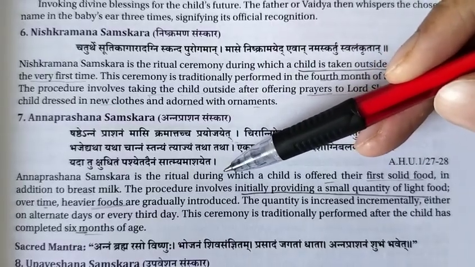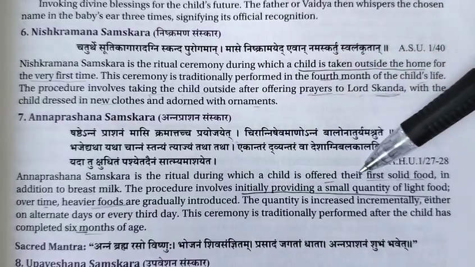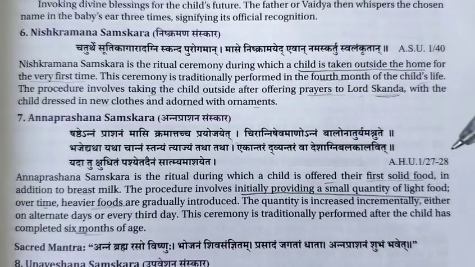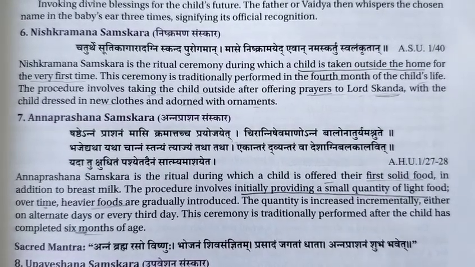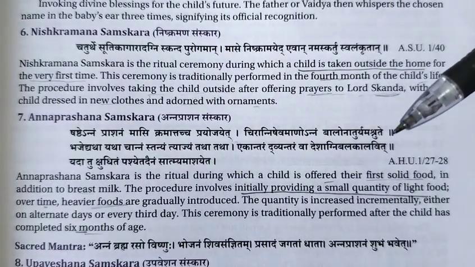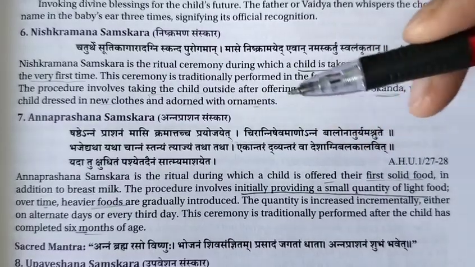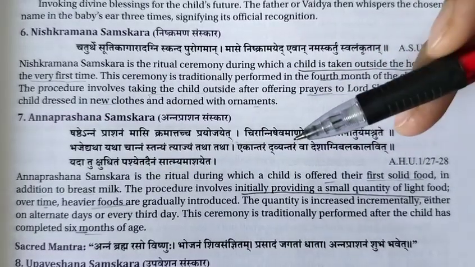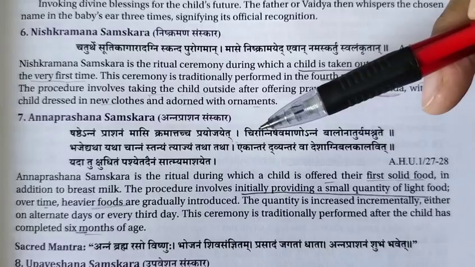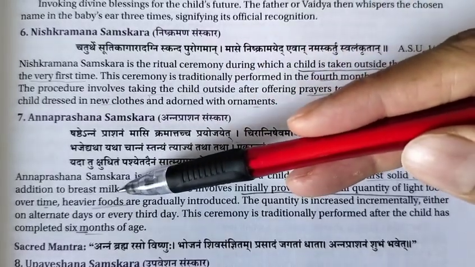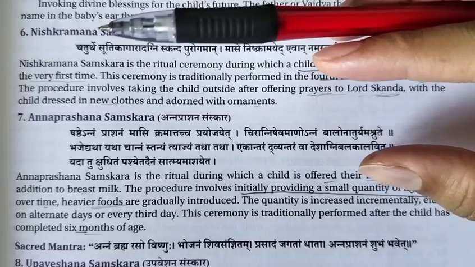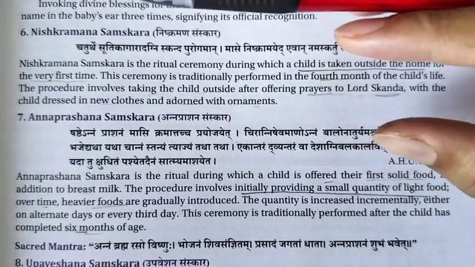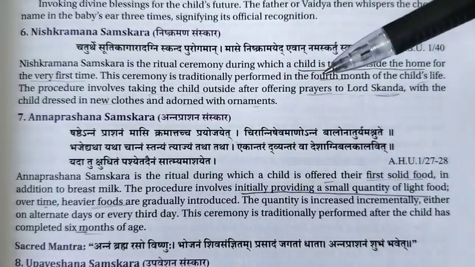Annaprashan Samskar is the ritual during which the child is offered their first solid food. We know that after the baby is born, the child is totally dependent on the milk of the mother. But after 6 months of life, the first solid food is given to the baby in addition to breast milk. The procedure involves initially providing a small quantity of light food. Over time, the quantity is increased. This is explained in Annaprashan Samskar.